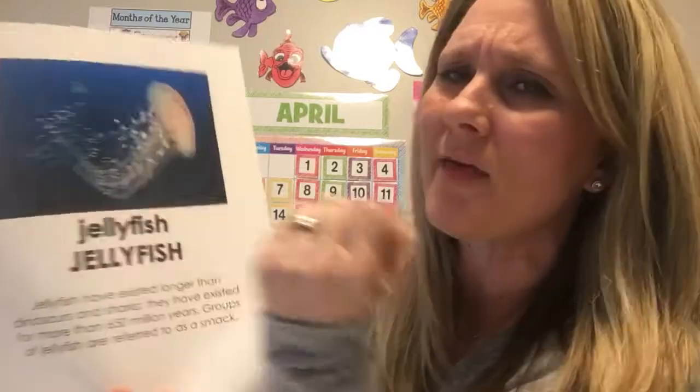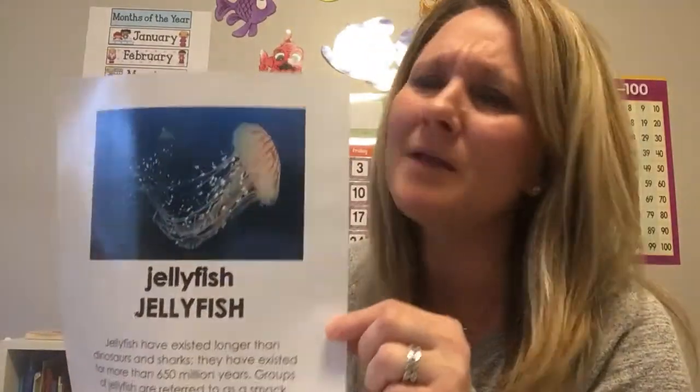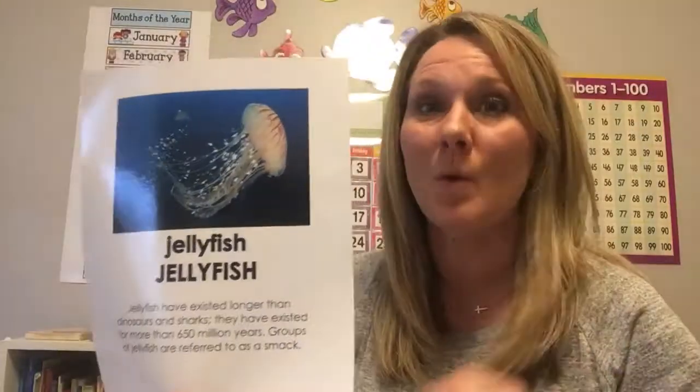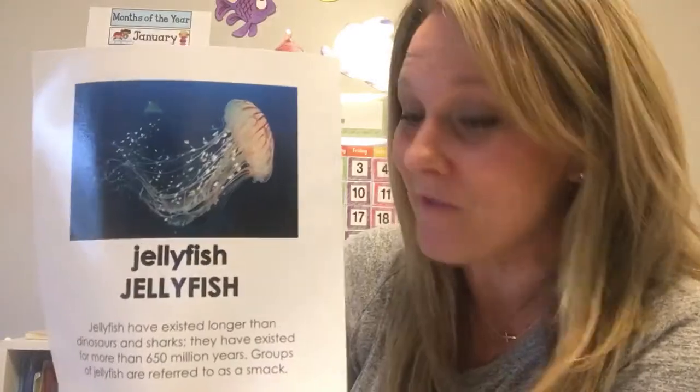Remember, they use these to what? Why do they use these things that come off of them? And who remembers what they're called? Yes, tentacles. And what do they use those tentacles for? Yes, they use them either to scare other animals or they use them to paralyze or sting other animals so that they can eat those animals. That's the way that they can stop them fast enough because they're not very fast-moving animals. So this is a way that they can get their food quicker than other animals that can go fast.